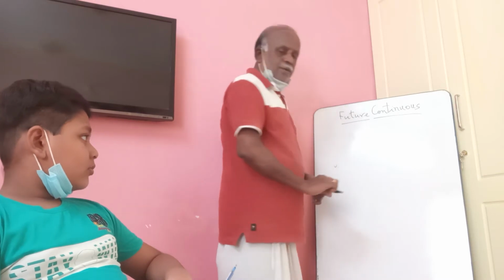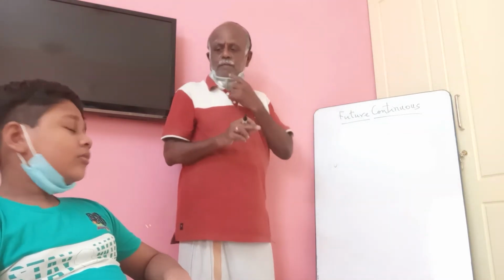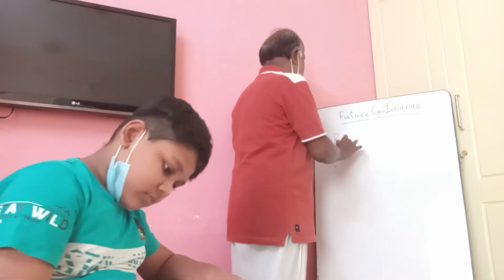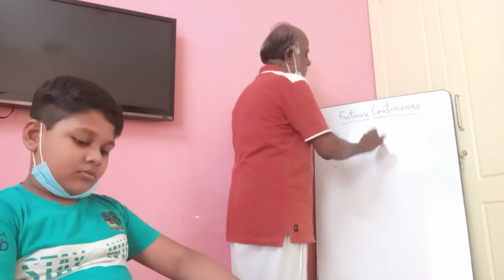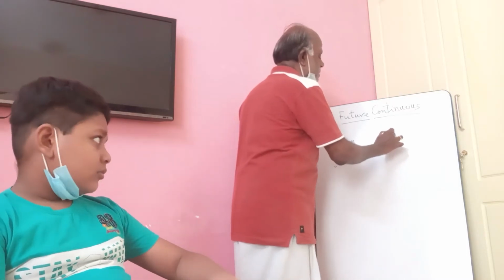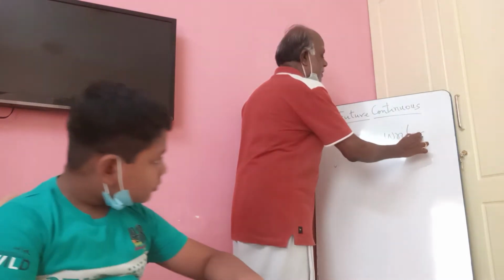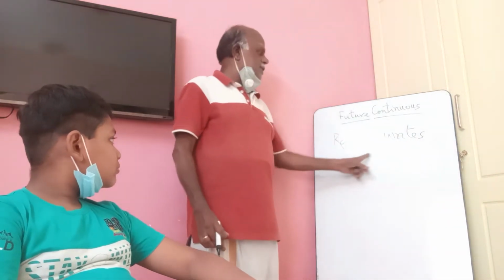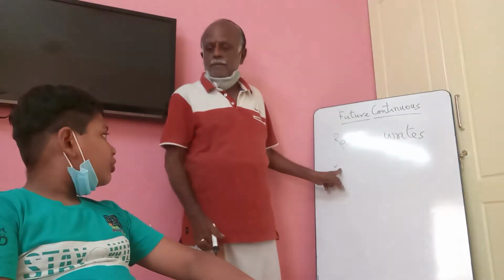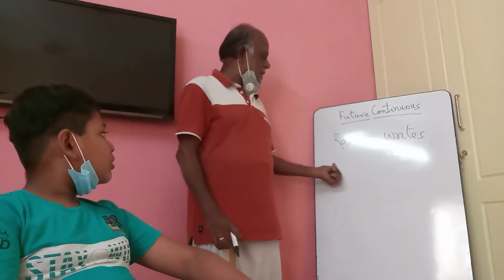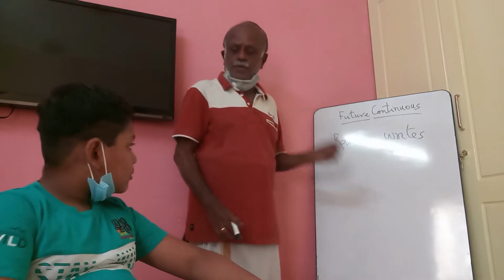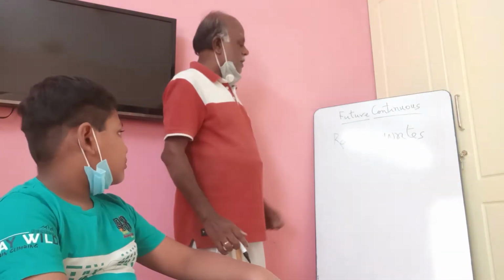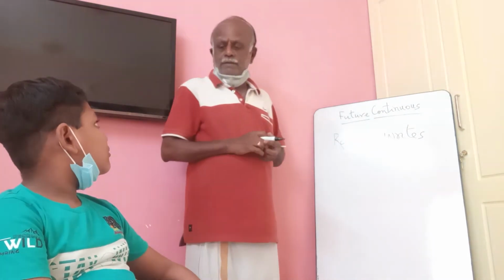I give you a subject and a main verb: Rama, writes. In which tense is this sentence? Third person singular, simple present tense. Very good.